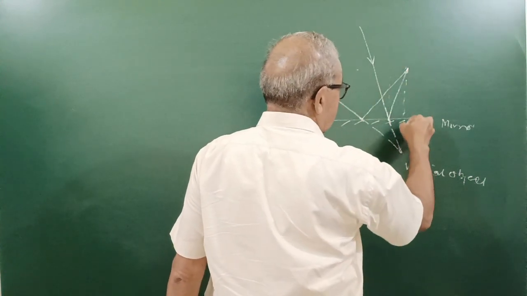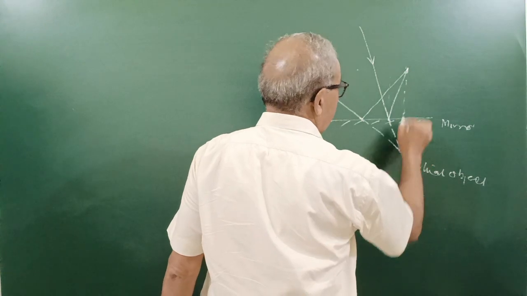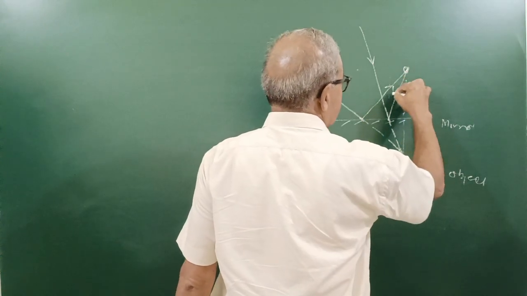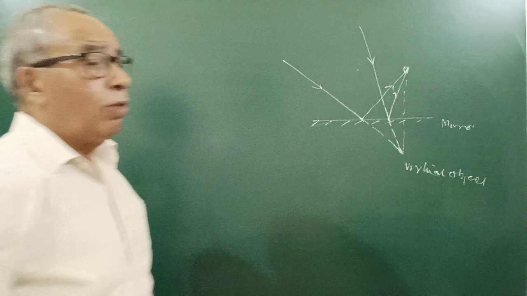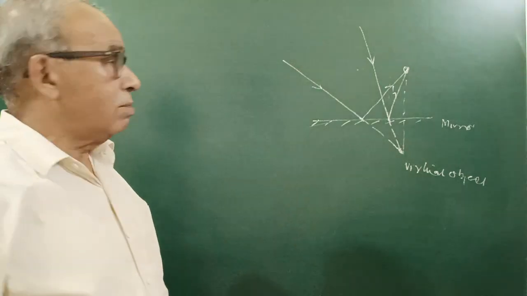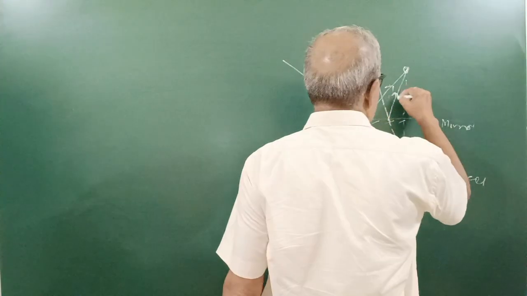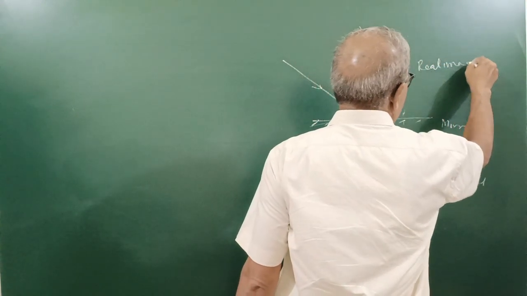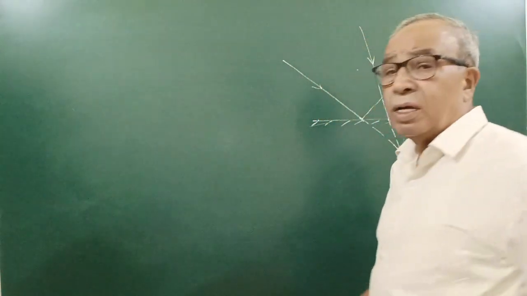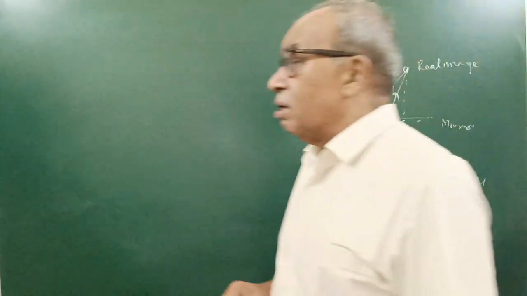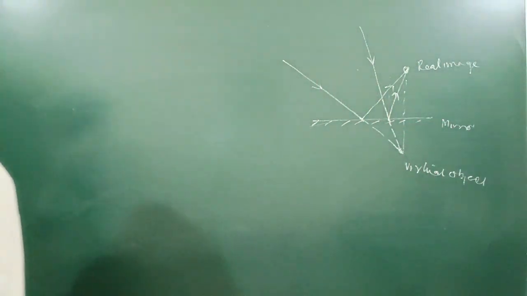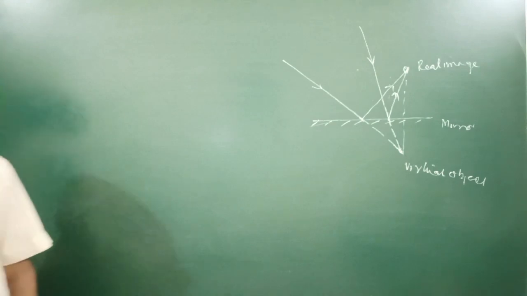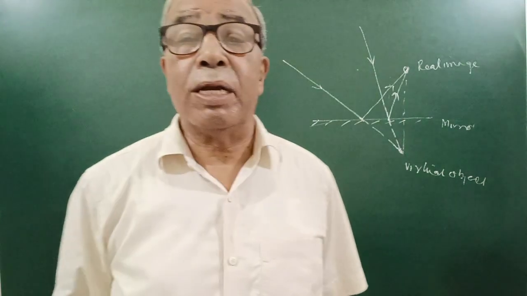So this distance again is the same. Here will be the real image. Now I told you, where after reflection they really meet, that's the real image. Tell your friends, ask your friends, can you obtain a real image in a plane mirror?